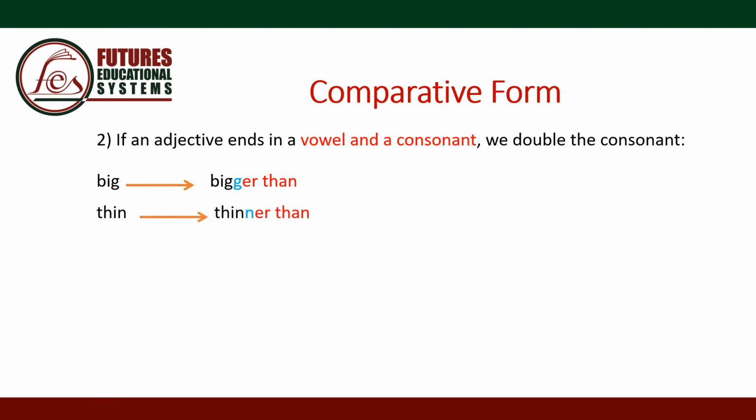Thin, thinner. Why did we double the N? Because there is one vowel, which is the I, before the last consonant, which is the N, so we double the N. Fat, fatter. Again, we double the T because there is one vowel, which is A, before the T.